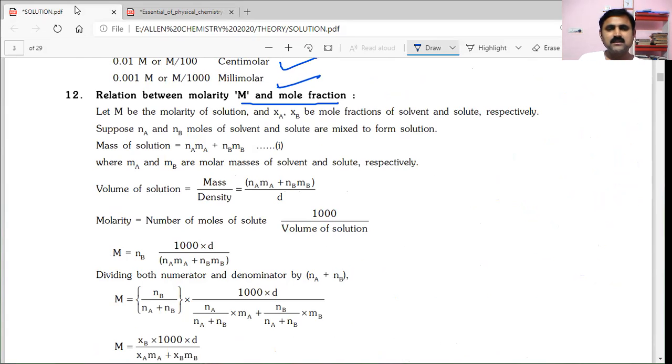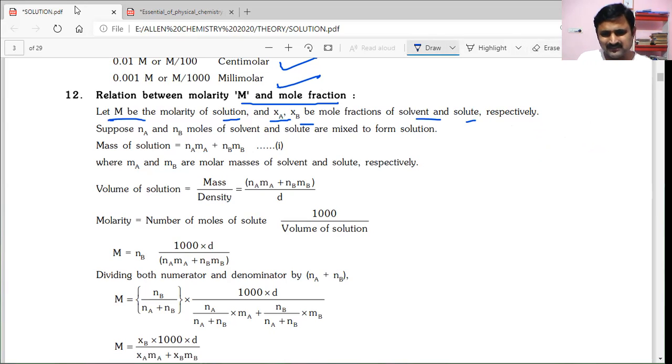That is, if capital M is the molarity of the solution and XA and XB are the mole fractions of solvent and solute, here XA is the mole fraction of solvent and XB is the mole fraction of solute. They are given. This is the consideration,